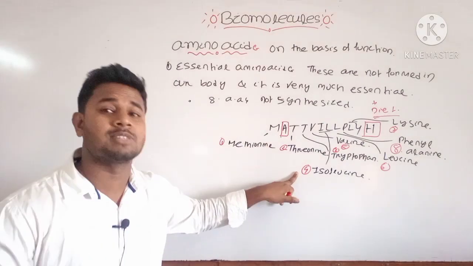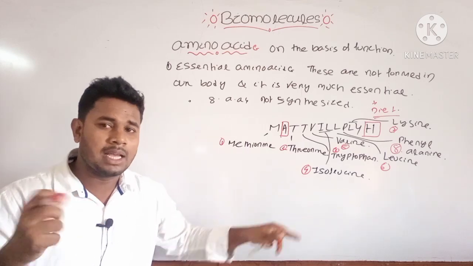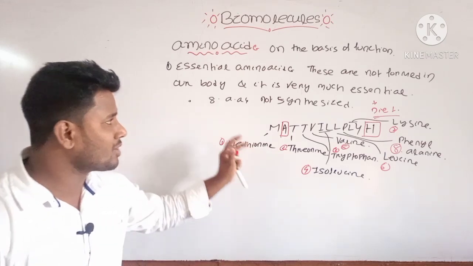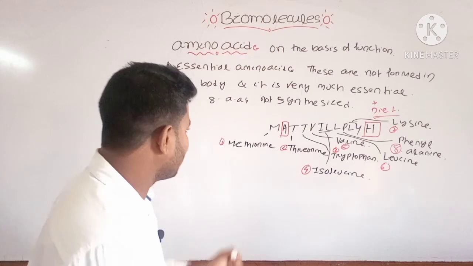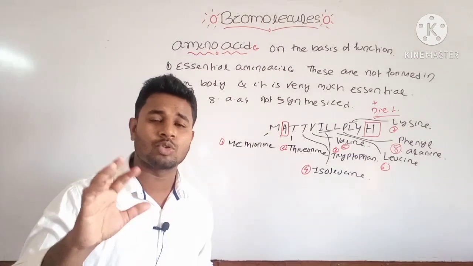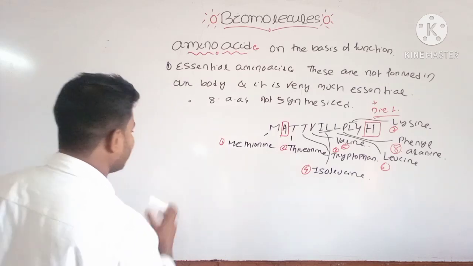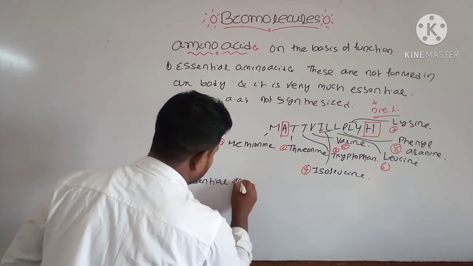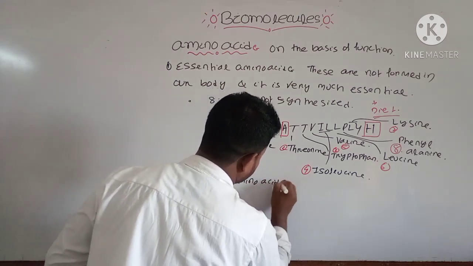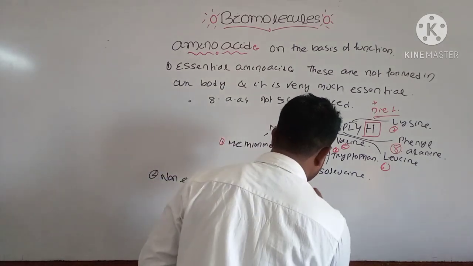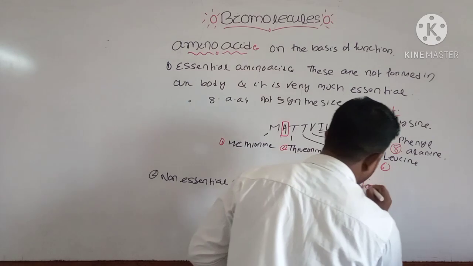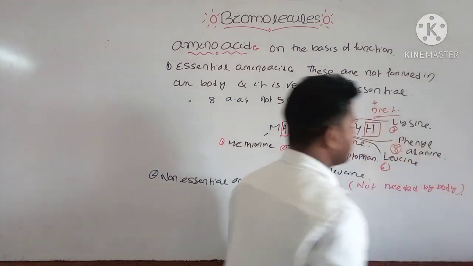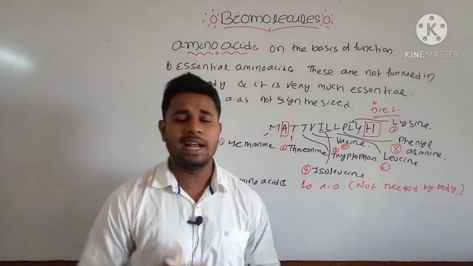Why? They are not synthesized by your body. They are needed. How will they be obtained? We will take these amino acids from the diet, that is, from the food we are taking. And if you consider the non-essential amino acids, we know that there are 20 amino acids present. Then the second one is your non-essential amino acid. It is around 10 amino acids. Not needed by the body. Why? Because these 10 amino acids are already present in our body.